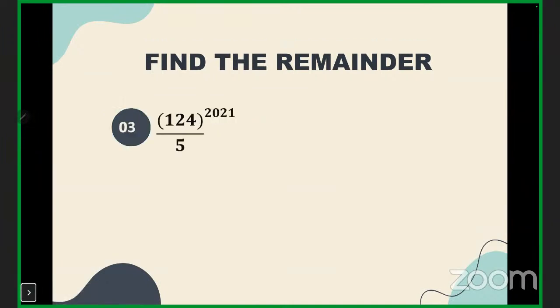Would you try to solve this? What would be the remainder of 124 to the power 2021 divided by 5? Yes, anyone? Again, 124 into 124 I can write 2021 times, and find out the remainder separately. Yes or no?